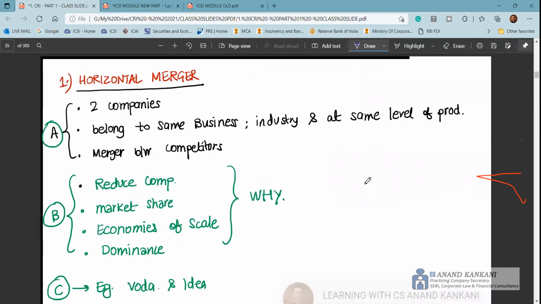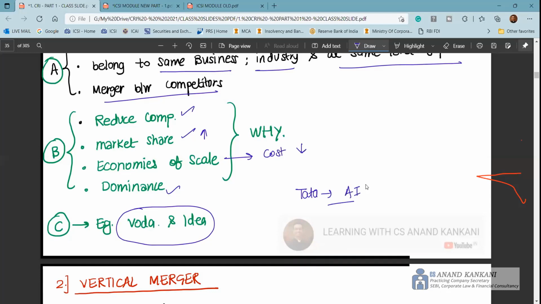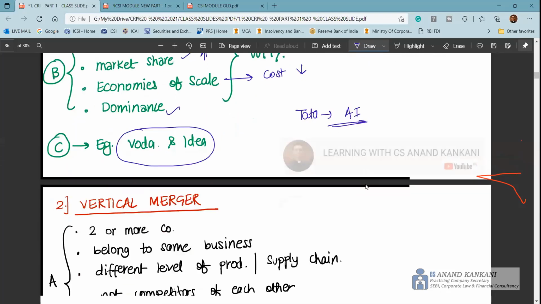And a horizontal merger belongs to the same business, same industry, at the same level of production, and is basically a merger between competitors. What's the reason? If you connect it to those 10 points, you will find it here: reduces competition, increases market share, economies of scale, where the cost gets reduced, and overall dominance in the market. Don't write Vodafone and Idea, because their dominance has gone down. Instead, you can definitely write how the Tatas have acquired Air India. That can be a good example. They have increased their dominance in the aviation sector.